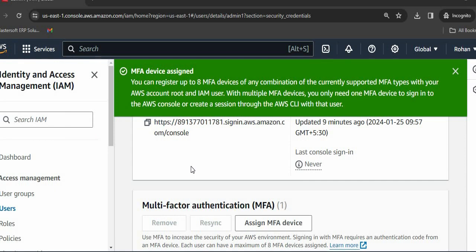After that, it is asking for 2 MFA codes, 2 consecutive MFA codes in fact. This Authenticator app refreshes the code every 30 seconds. So fill up one code, then wait for 30 seconds. It will provide you with the second code. Fill up that second code, and then you will get this particular screen in which the MFA device will be assigned, and we can register up to 8 devices or any combination of the currently supported MFA types with your AWS root and IAM user. Currently I have assigned it 1 device.